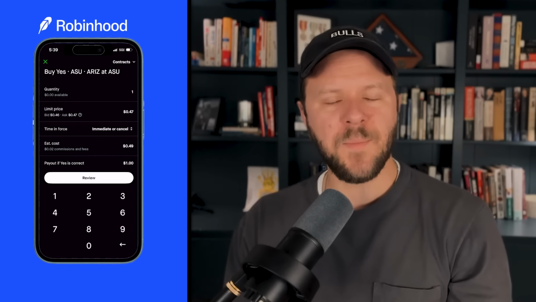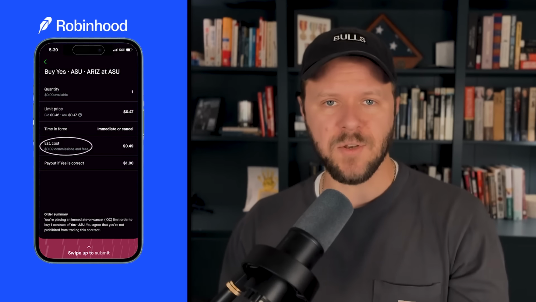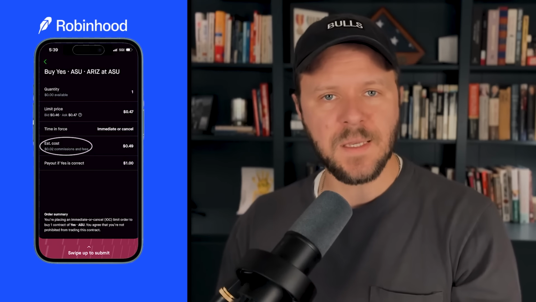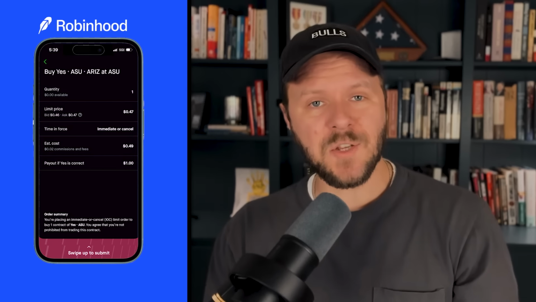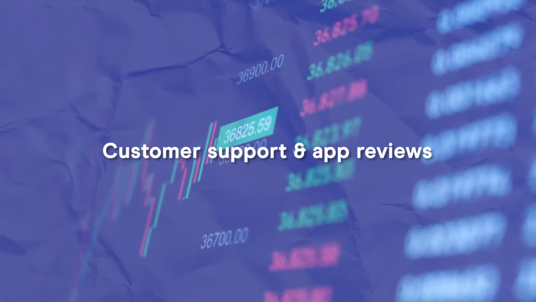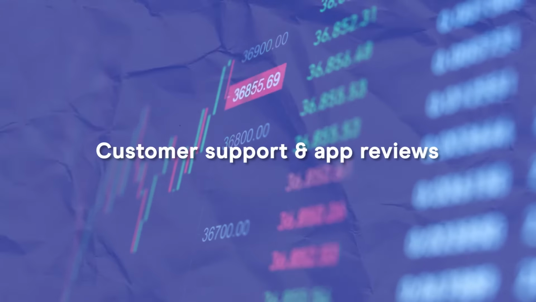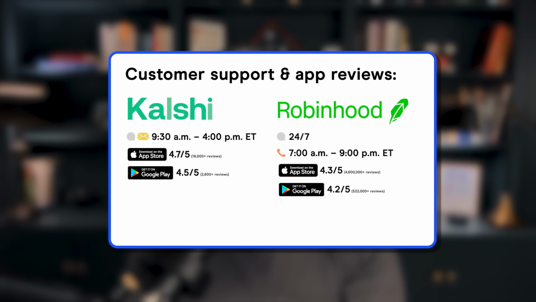Robinhood charges 1 penny per contract per side to Robinhood and 1 penny per contract per side to Kalshi. So every trade costs about 2 cents per contract per side. Much easier to understand, but note, for cheaper contracts like 5-cent or 10-cent markets, the percentage cost is higher. Now, quickly looking at customer support and app reviews, Kalshi has support via email and chat during regular market hours, while Robinhood is available via live chat 24/7. Robinhood also has phone support available from 7 a.m. to 9 a.m. Eastern Time. Both score highly across the Apple App Store and the Google Play Store.